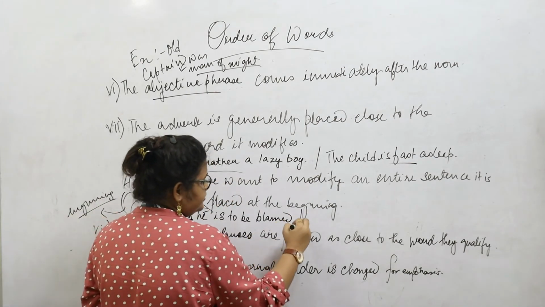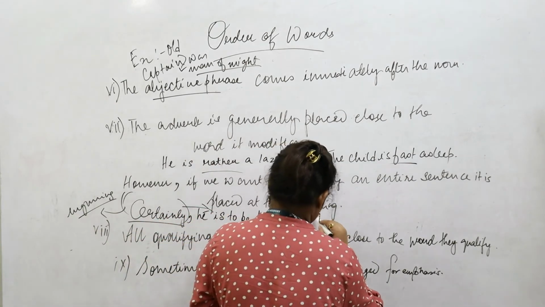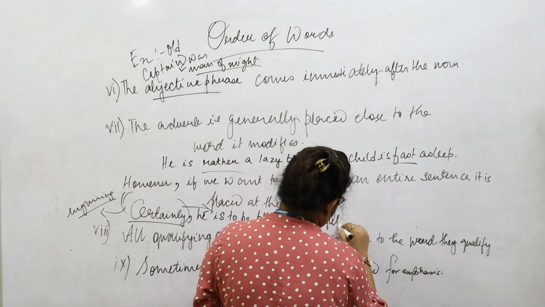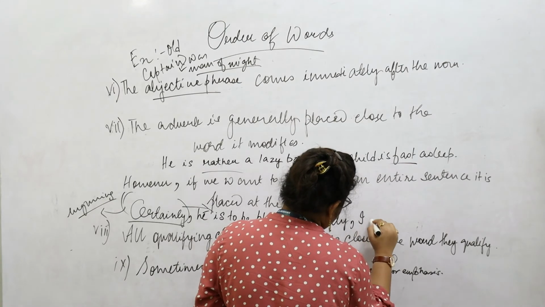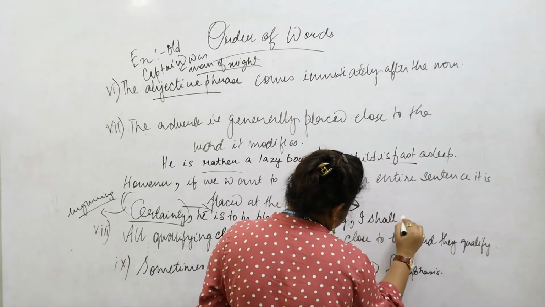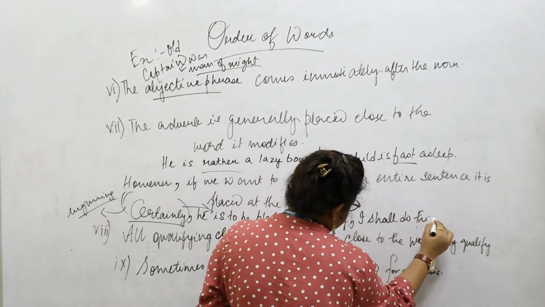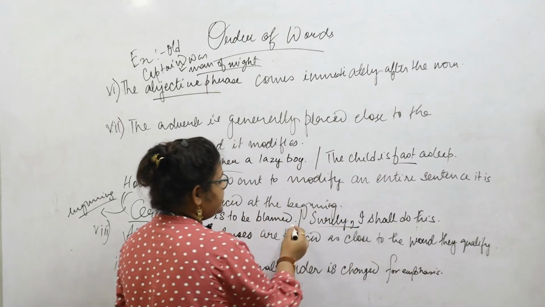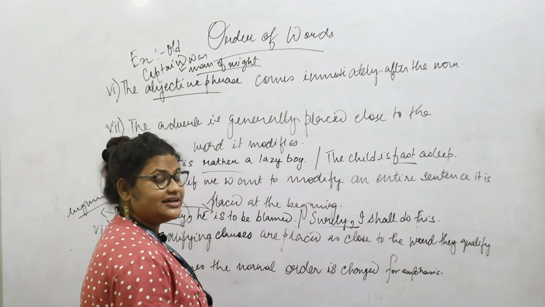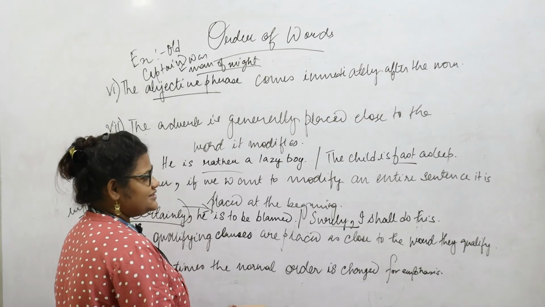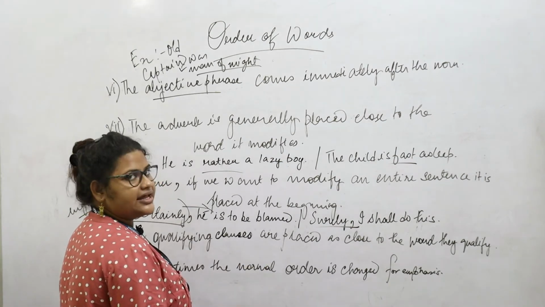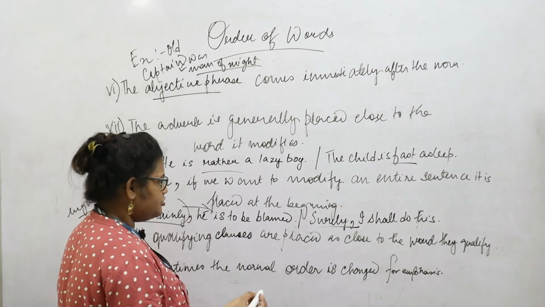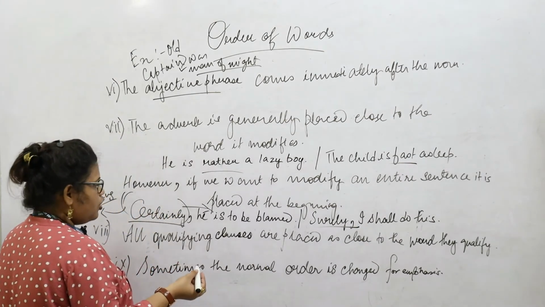Also we can say surely I shall do this. It gives an emphasis on the fact that I would surely do the work that I have been asked to. Hence, the word surely is qualifying the entire sentence and is placed at the beginning of the sentence.